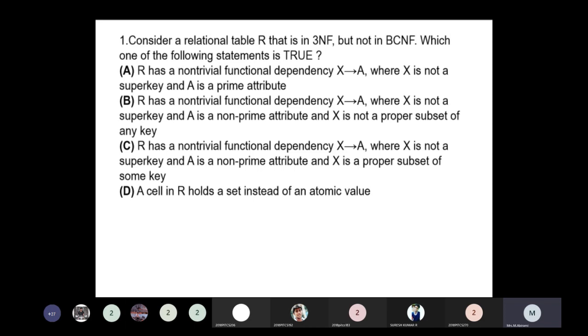Given this relation, which option is correct? I will read out the options.